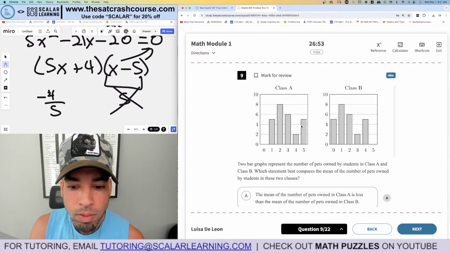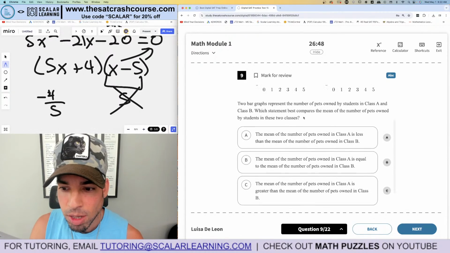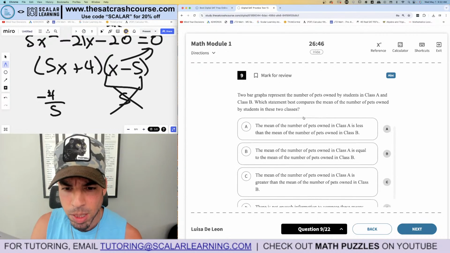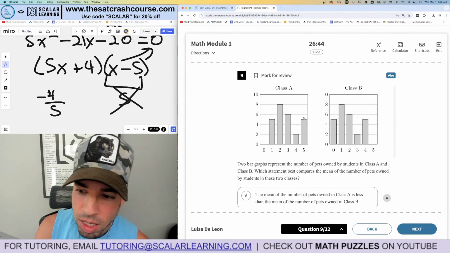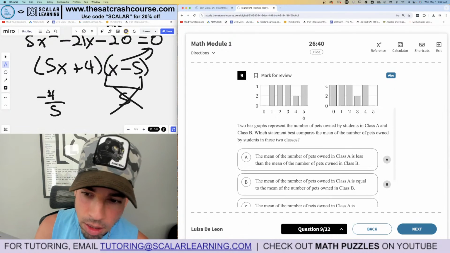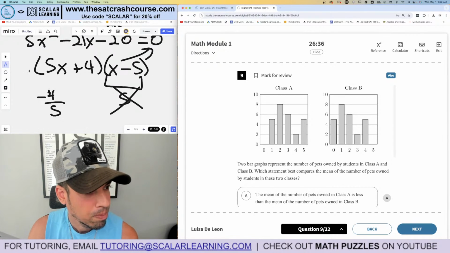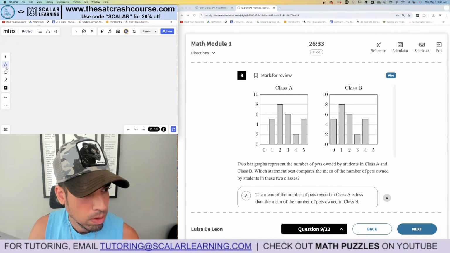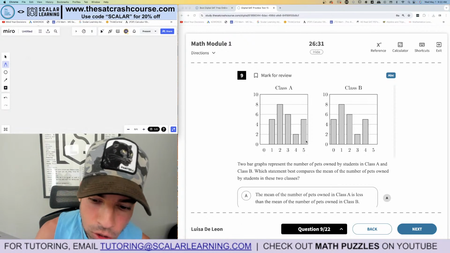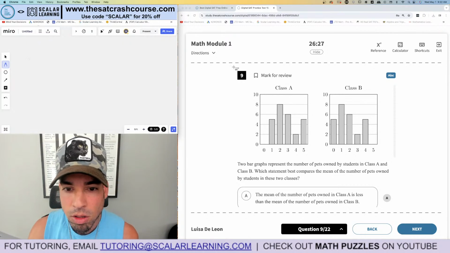Number 9. 2 bar graphs represent the number of pets owned by students in Class A and Class B. Which statement best compares the mean of the number of pets owned by the students in these two classes? Okay, wait. I can't compare. Oh, I can. Okay, hold on. Never mind. I thought it was like this was a range of values. It's not. So we have to get the mean. All right, so let's write this out a little bit more carefully.